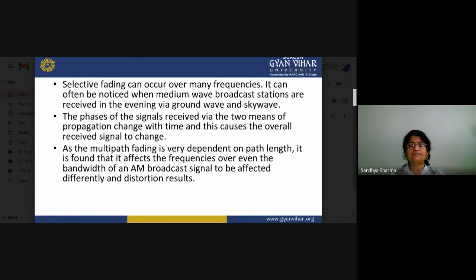But as the frequency increases, that frequency cannot return to the earth and escapes into the atmosphere. So beyond the medium frequency range, we cannot use sky wave propagation, and we have to switch to satellite communication or use high frequency signals for communication purposes. So at present we are working on the higher frequency ranges of signals, and these signals are moving towards the satellite and the optical fiber.